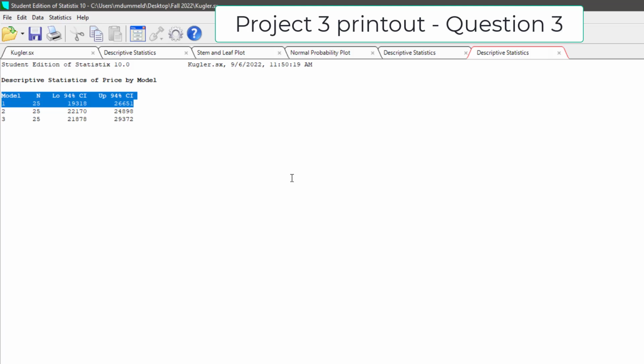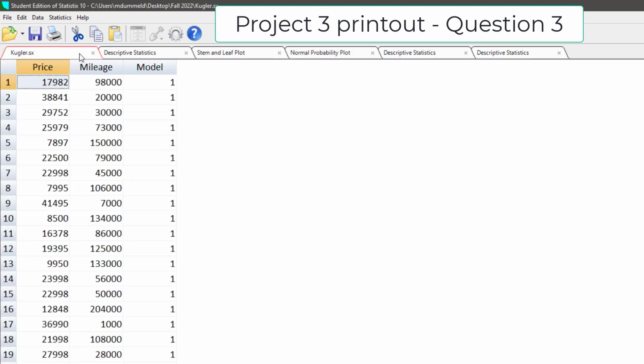Question 3 is the toughest printout probably the rest of the way that I'm going to have for you. So I want you to go to your data. I want you to go down to the 10th price. So my 10th price in this case is $8,500. And then I want you to figure out how many of your prices exceed the 10th price.